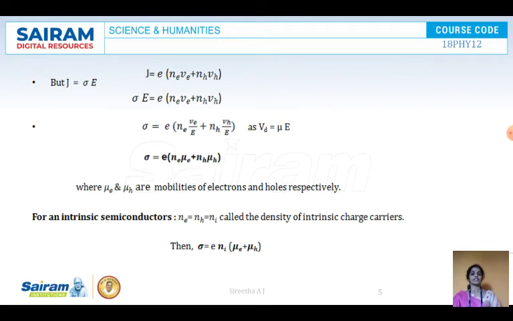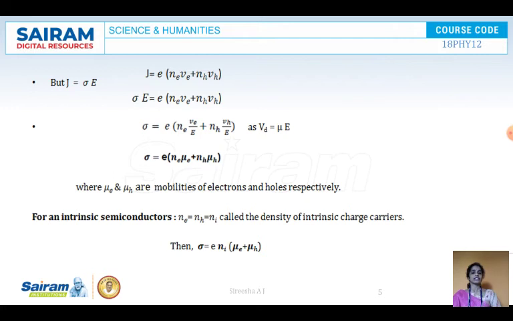But we know that J is equal to sigma E. In the previous sessions, we got the relation J is equal to sigma E. So, rearranging, instead of J, writing sigma E, that is equal to e into (Ne Ve plus NH VH). Therefore, sigma can be written, taking the E to the right hand side, as e into (Ne Ve by E plus NH VH by E). We also know that Vd is equal to mu into E. In the previous sessions, we have got this equation Vd is equal to mu E.